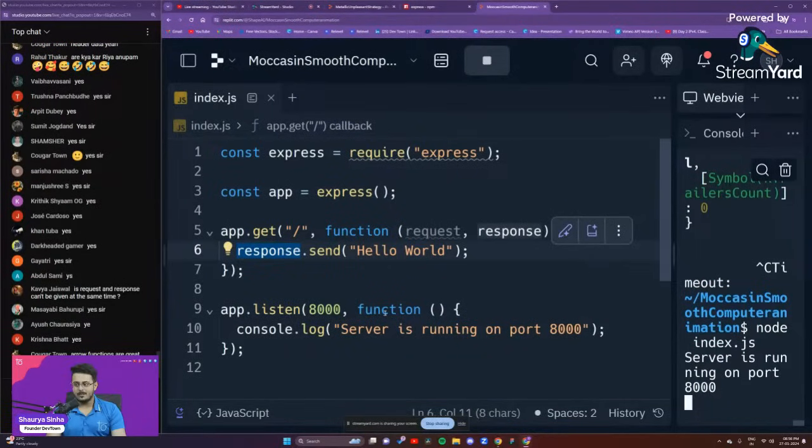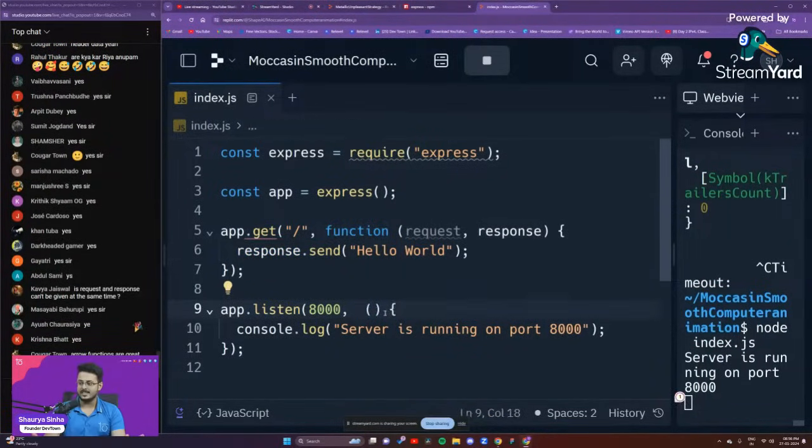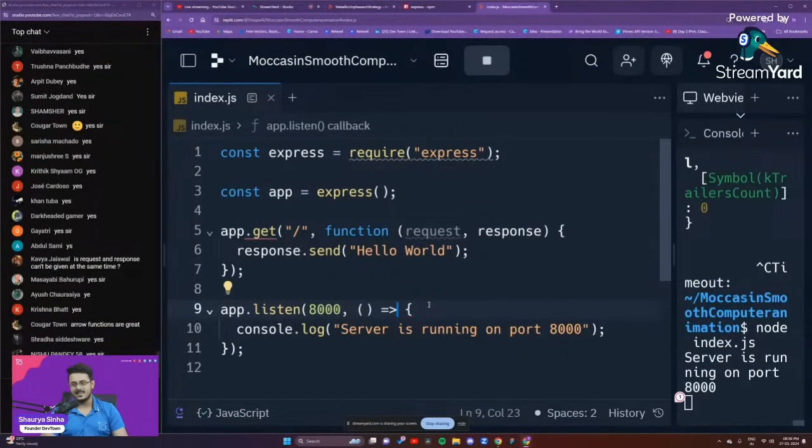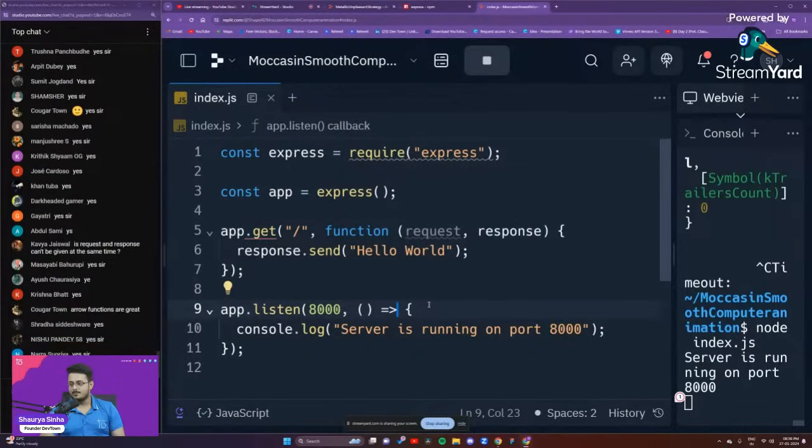To convert a particular function into an arrow function, first of all, like I said, we don't want function written. We'll just remove function. And then between the parentheses, we'll just put an arrow right over here. That is what an arrow function is. It's as simple as that. You just remove function and put an arrow between the parameters and the curly braces. That's it.